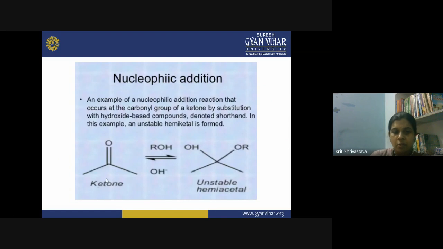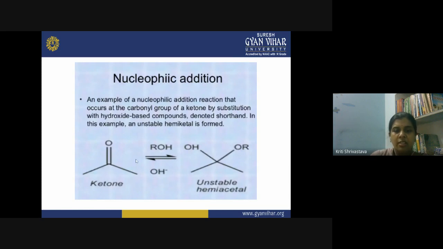So this is the ketone containing the carbonyl group. This is your carbon and this is your oxygen. Carbon is attached with a heteroatom. Now this heteroatom, that is oxygen, is highly electronegative, and it withdraws the electrons of this bond towards the oxygen itself. So now what happens? The electrons are taken away from the carbon, and it develops a partial positive charge.